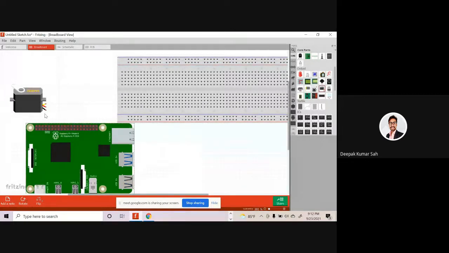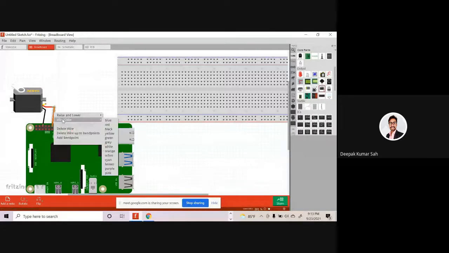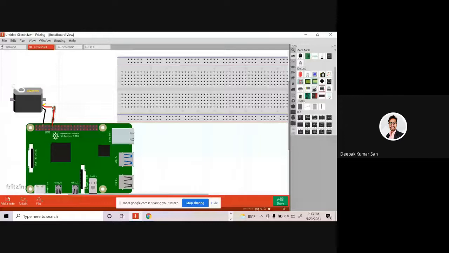So let's learn something over here. What you have to do is find the ground pins. Which is the ground pin? I think this third number pin is the ground pin. You can connect it over here, and you can connect other pins like this. And you can change the color by pressing the right click, and you can change the color to red, black, whatever you want.